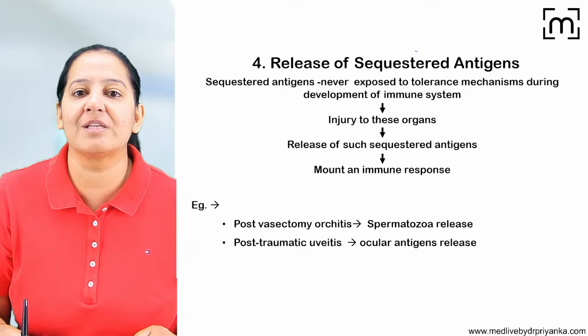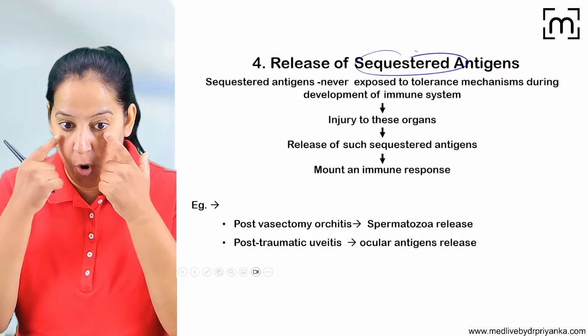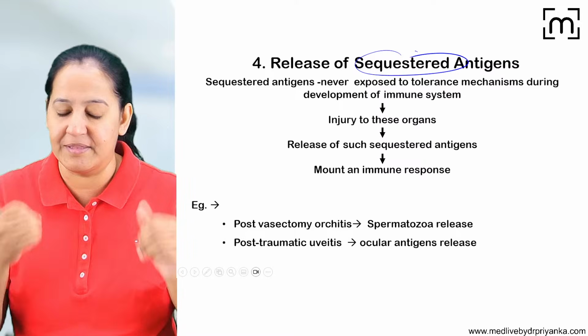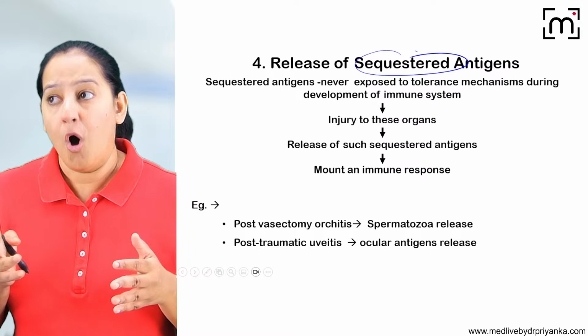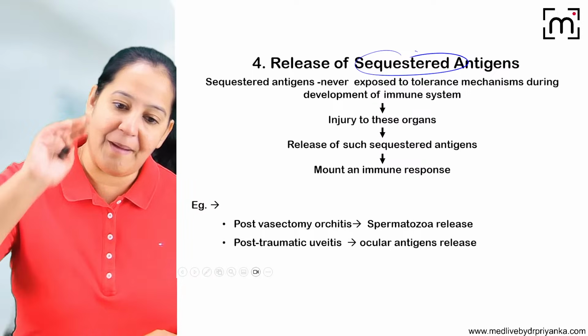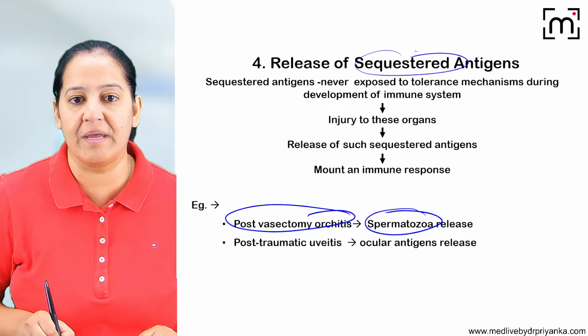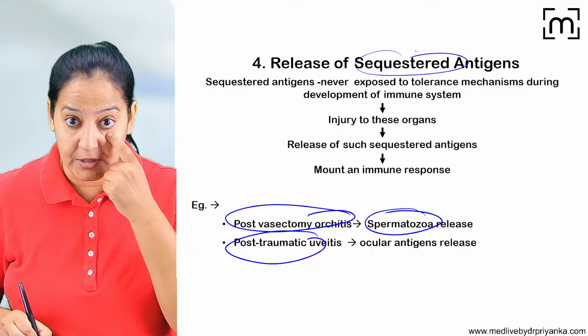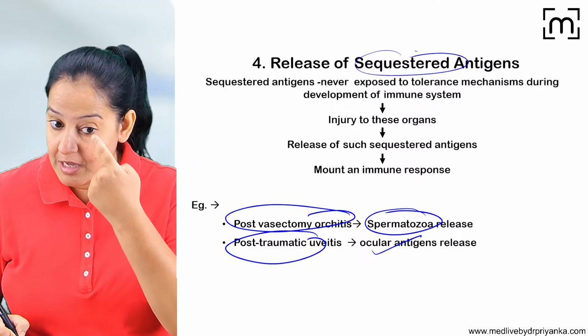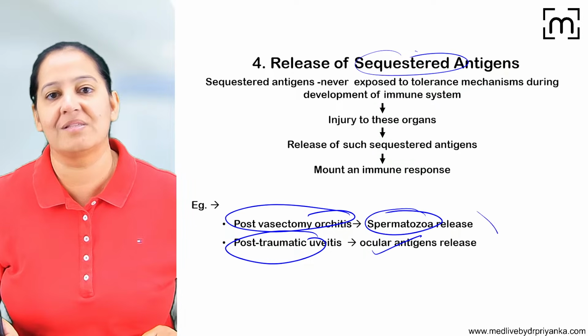Or the release of the sequestered antigen. As I told you, the corneal protein, the lens protein leak and come in the blood. So they are foreign. Or in vasectomy, the sperms are going back in the blood. So these are the examples. The spermatozoa released after vasectomy, after uveitis in the eye, the ocular antigen, the lens and the corneal tissue, will leak in the blood. So this is an example.